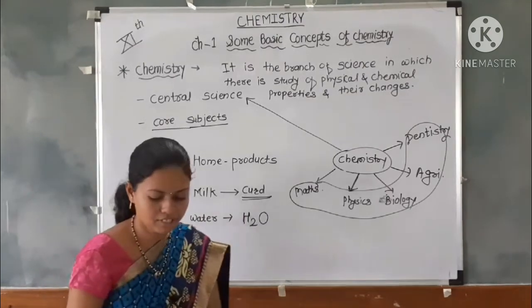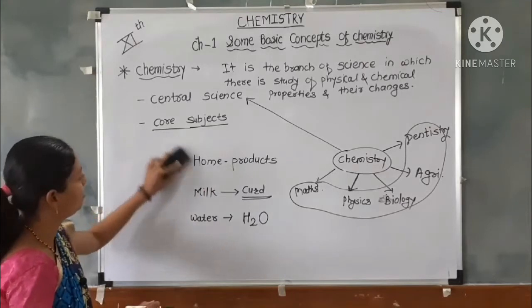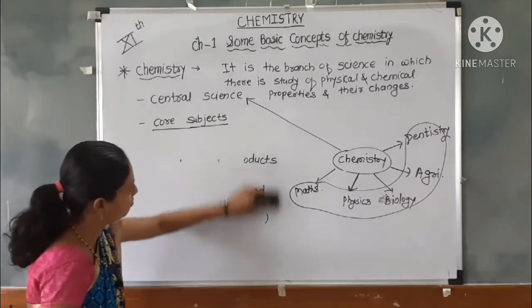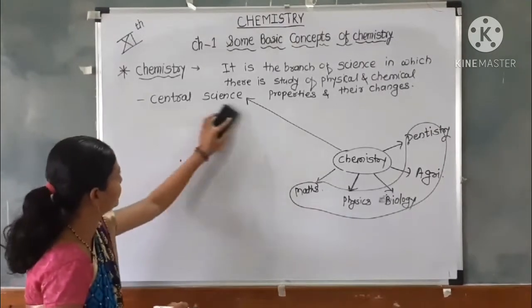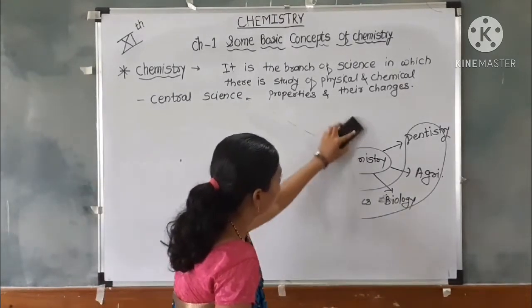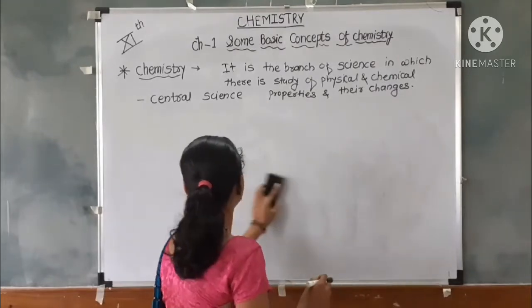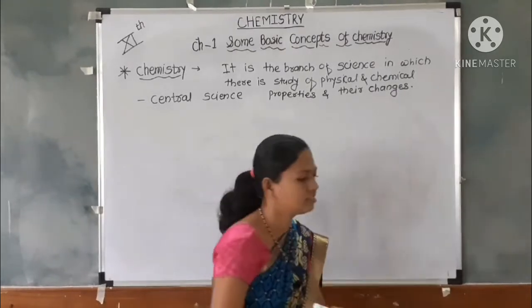That means chemistry is used in day-to-day life, in everyday life of human beings. So, it is used in daily home products, and this is the importance of chemistry.